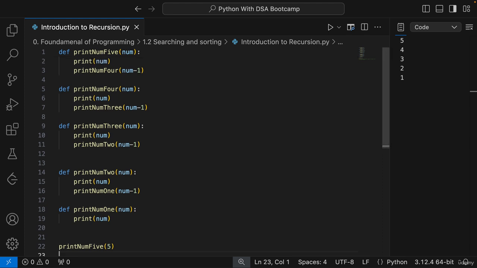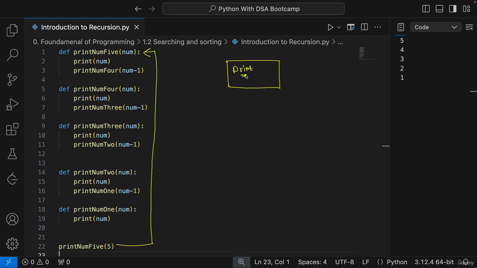So in the memory, we would have created this particular call to print num5. A block gets created for print number 5. It prints this particular number, whichever you are giving it, and then calls 4. Then 4 again prints the number, then it calls 3.